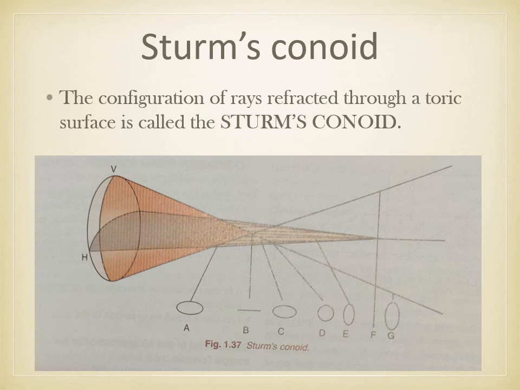Then at E you can see the vertical oval, where the divergence of the vertical rays is more than the convergence of the horizontal rays. Then at F we can see the vertical line where horizontal rays are converged but vertical rays are diverging. Then at point G we can see again a vertical oval where the divergence of the vertical and the divergence of the horizontal rays are seen.